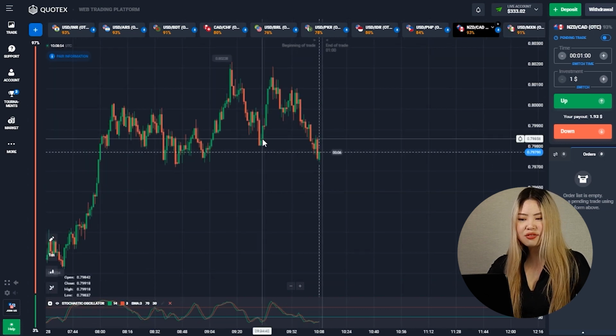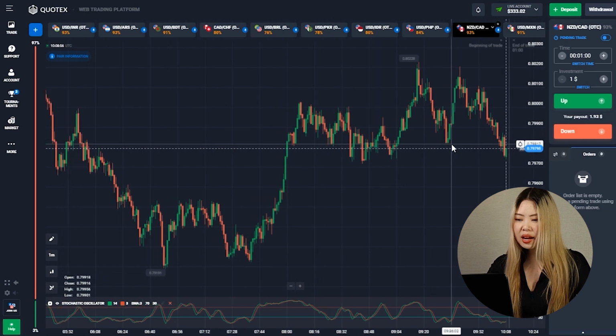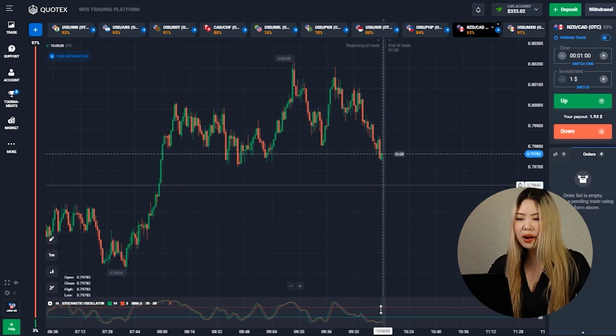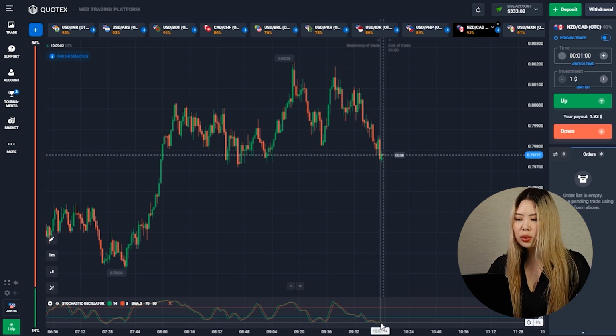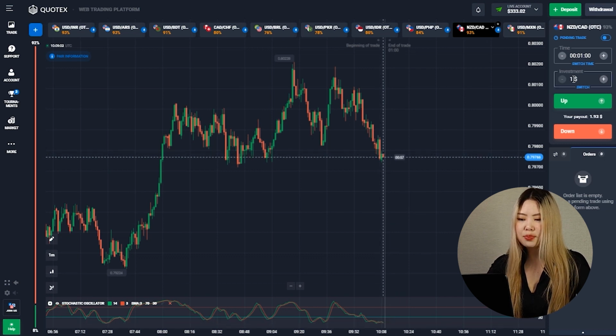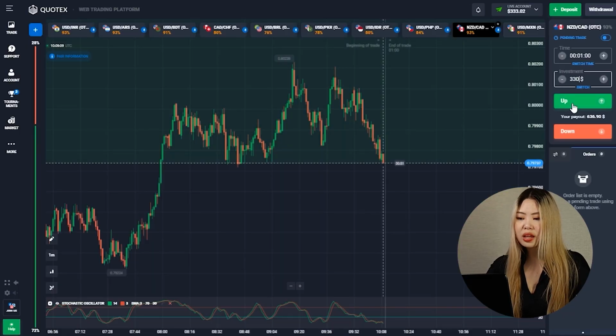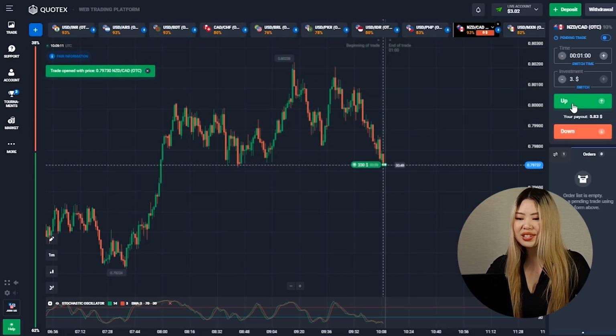I see a rather interesting situation here. Look, there is a little bit of a retracement zone here, but now the price is at the support level. We can see from the stochastic that it has been at an oversold level for a long time. So I think there needs to be a turnaround in price. That's why it's a $330 trade up.